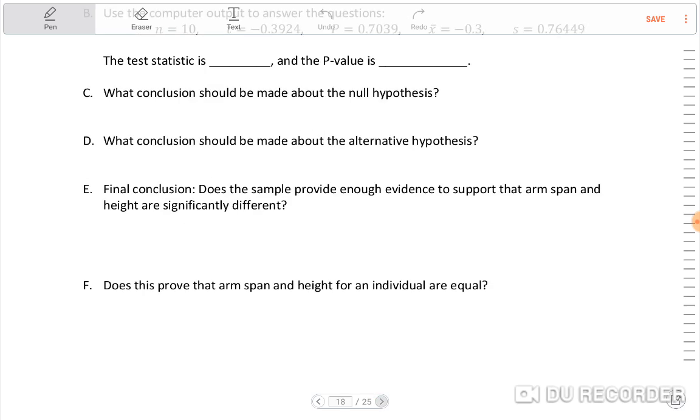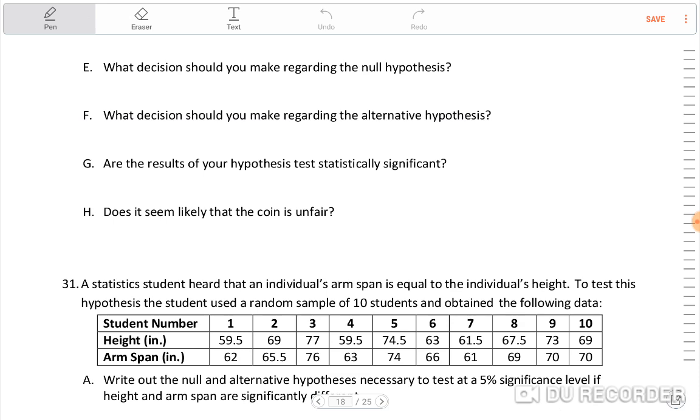Now, the next question, letter E, says, what decision should you make regarding the null hypothesis? Well, it depends on what we've chosen to use as our alpha. The default is 0.05 if you're not given one.